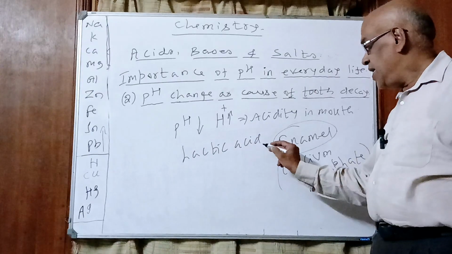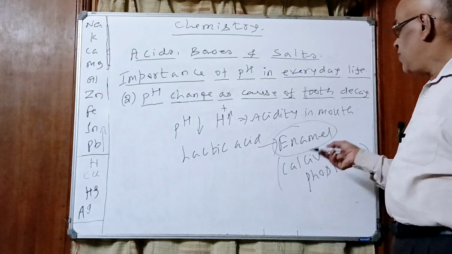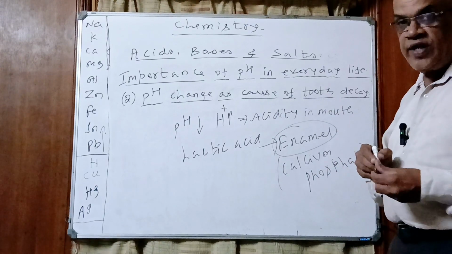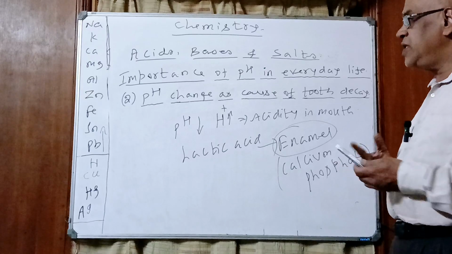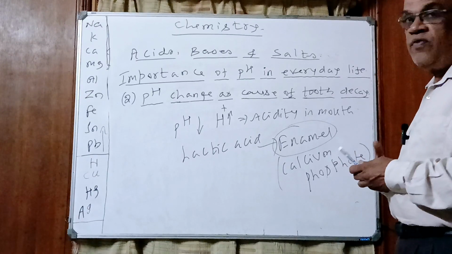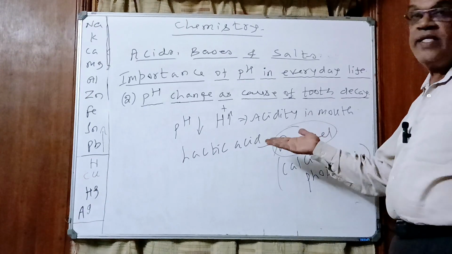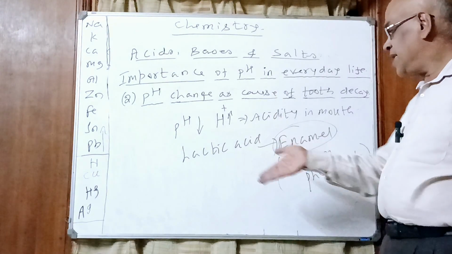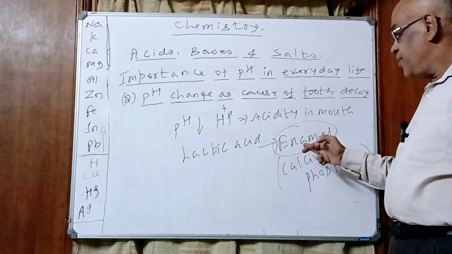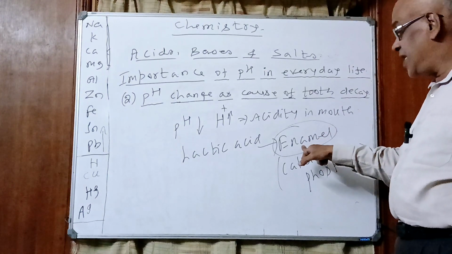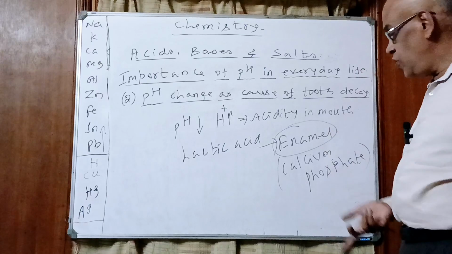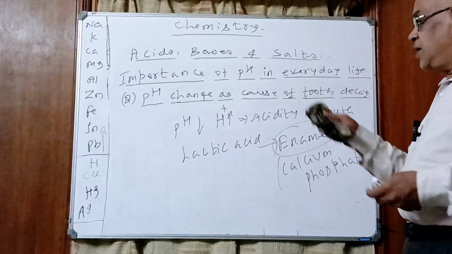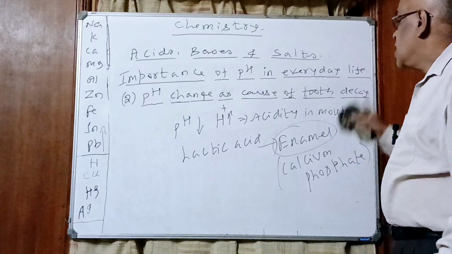This acid destroys the tooth enamel. As a result, the tooth becomes loose and leads to the fall of teeth, or tooth decay. We call it tooth decay. This happens because of excess eating of sugar, which gets converted into lactic acid. Lactic acid destroys the coating of the teeth, which is tooth enamel, so the tooth becomes very loose and leads to tooth decay. This is about the role of pH change in the cause of tooth decay.